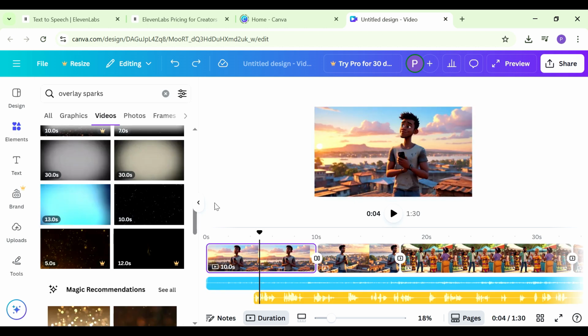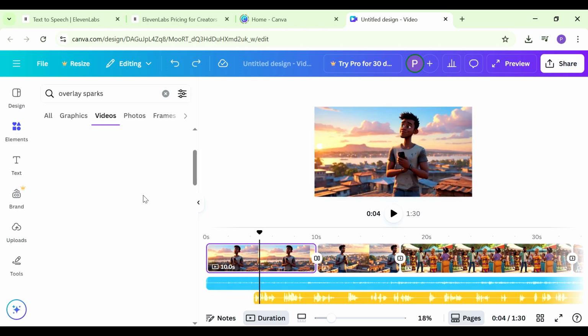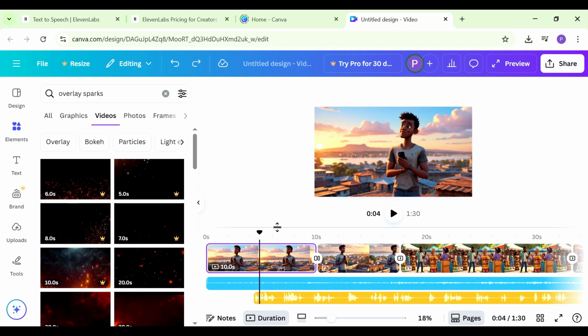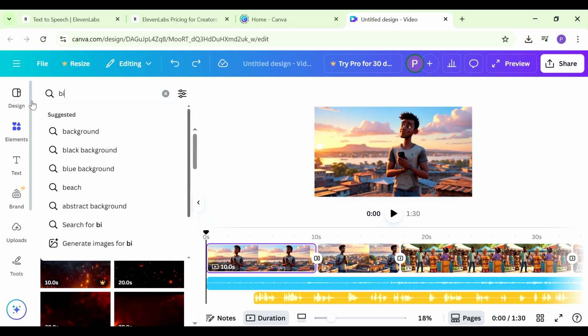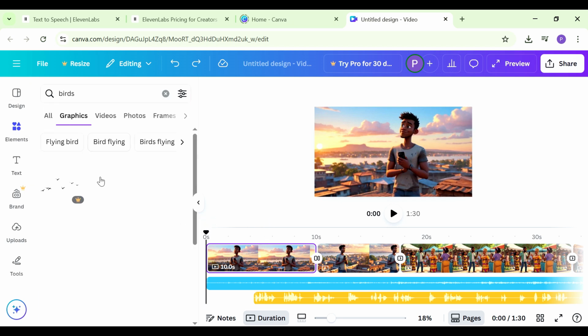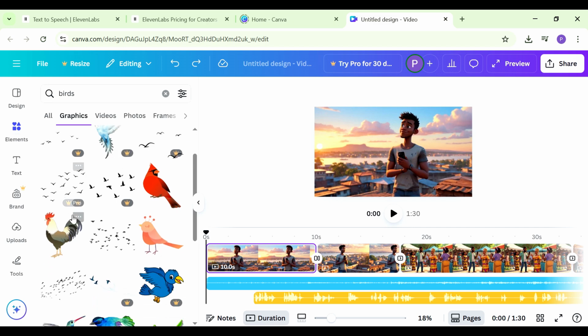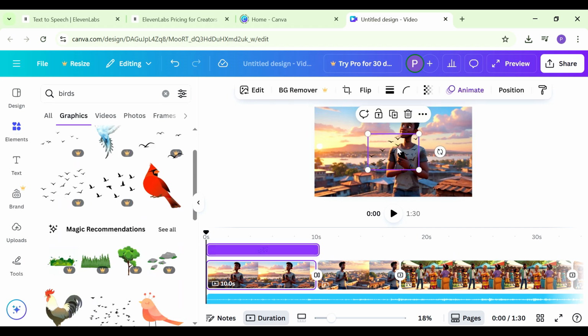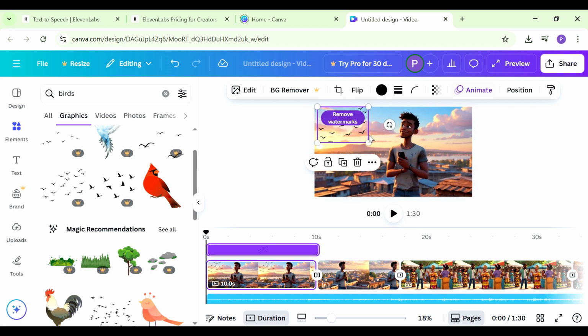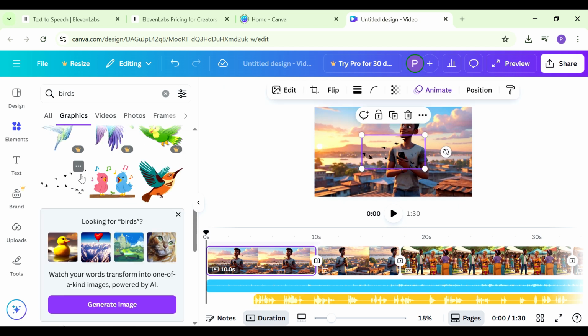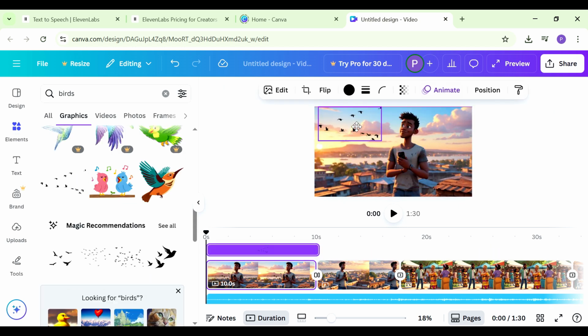Another really cool thing that you can do inside of Canva is add in animations. So I'm going to go to the very first image here, and then I want to add in some birds. Okay, so just going to search in elements for birds, and then I'm going to choose this one image here. Yeah, just stretch it over the image somewhere there. Yeah, and now if you look at our image, it looks as though there were actual birds inside of the picture, but maybe I want to use this one.